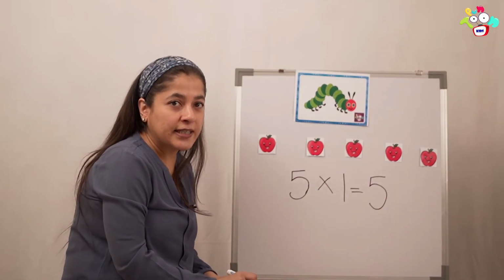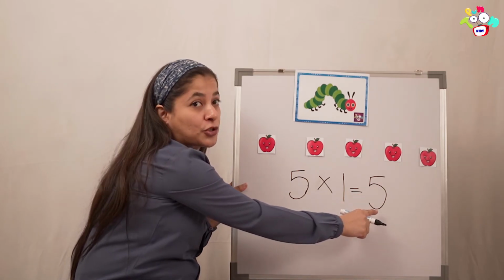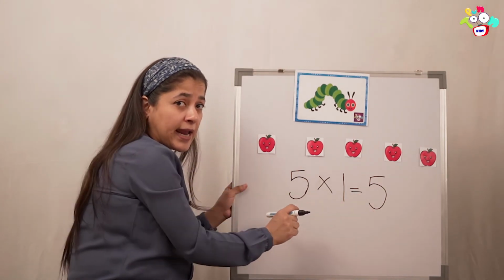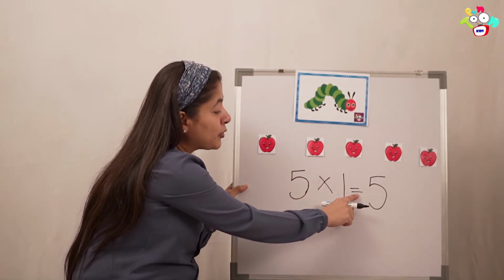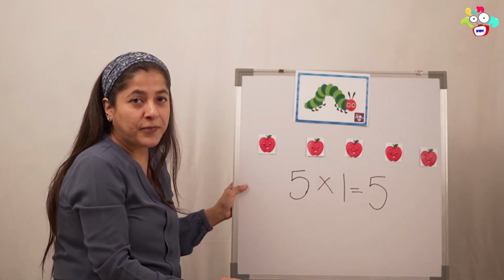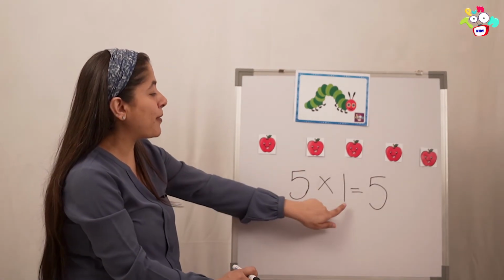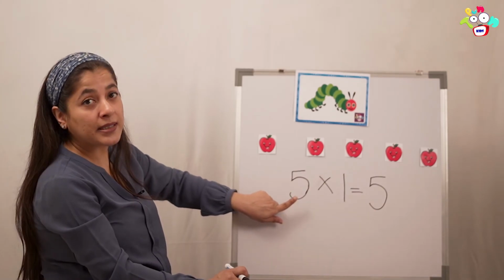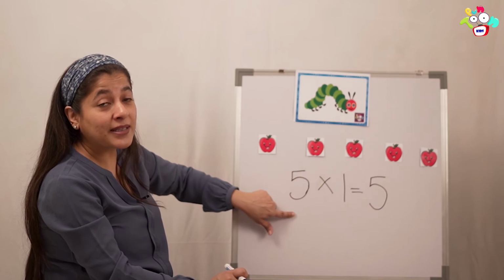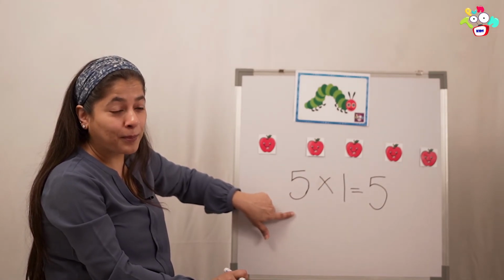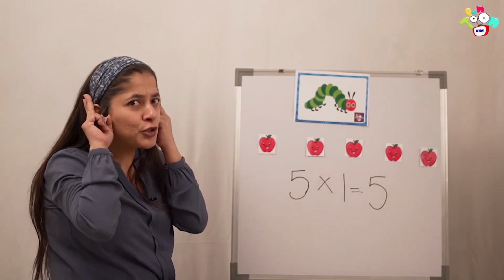Come on, let's say the sentence together. 5 multiplied by 1 equals to 5. Again, once more. 5 multiplied by 1 equals to 5. Any number that is multiplied by 1, the answer remains the same. You want to know how? Come on, everyone put your bunny's ears on.